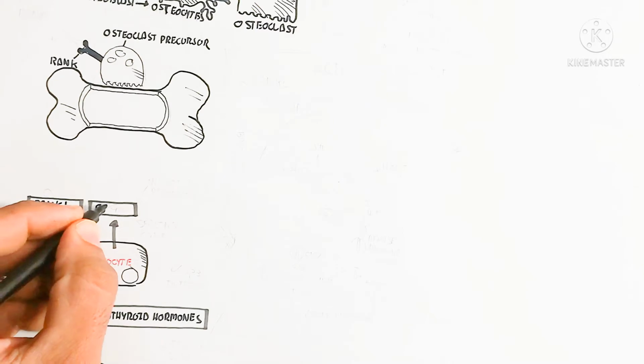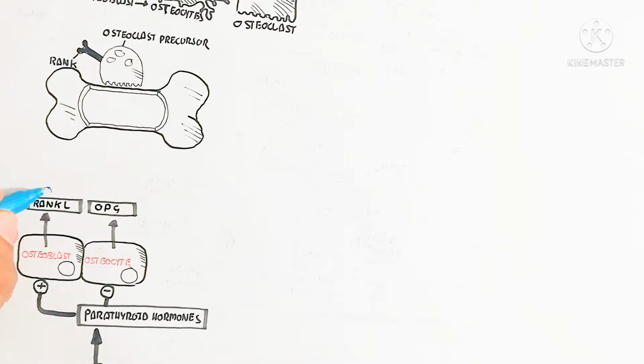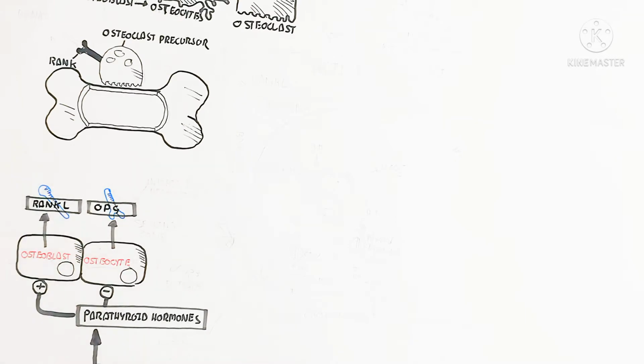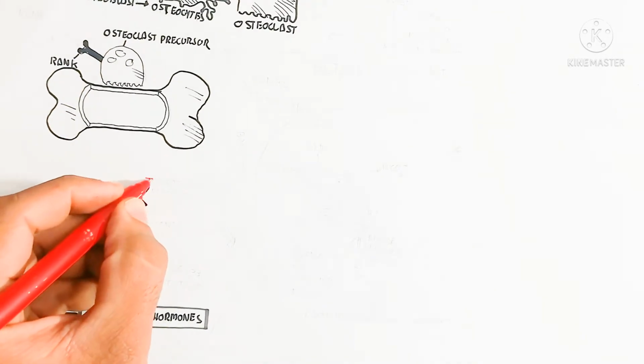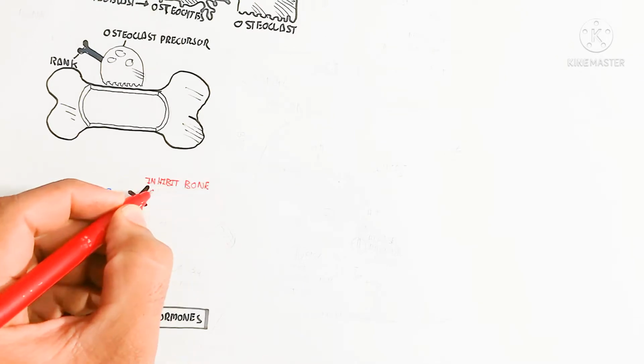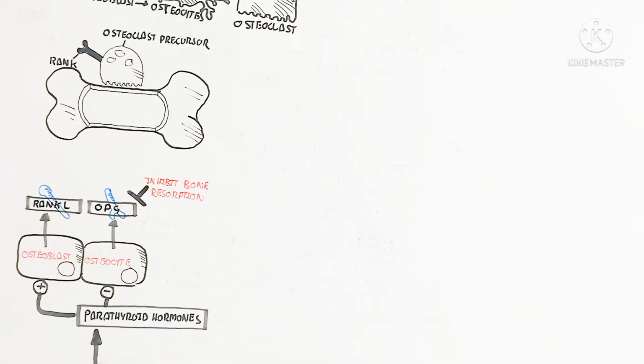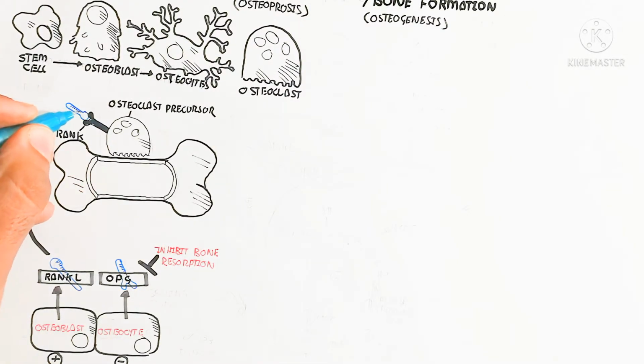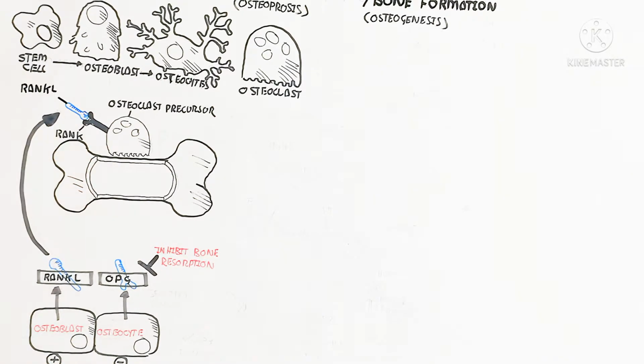The active osteoclast is formed when RANKL binds with the RANK protein. OPG is a receptor-like protein that also receives RANKL, and in this way it inhibits bone resorption.